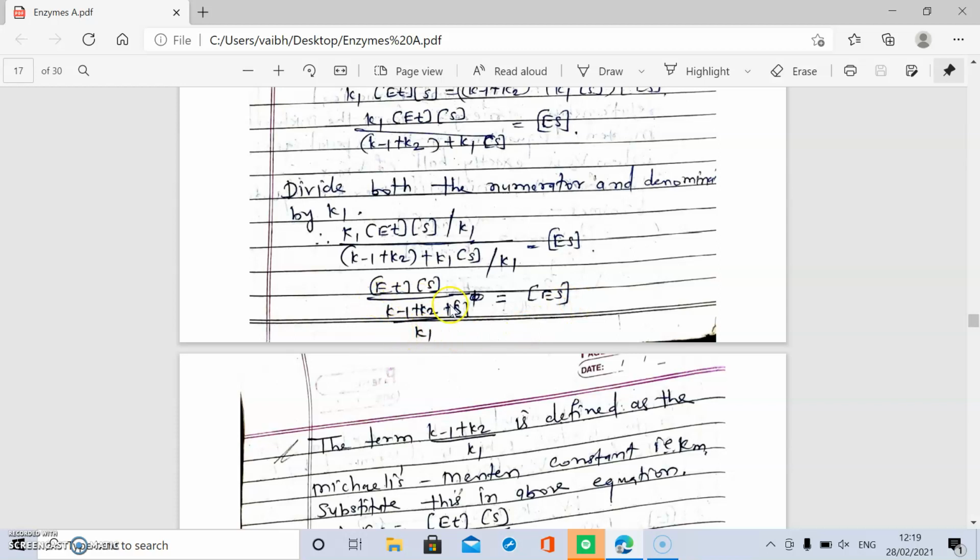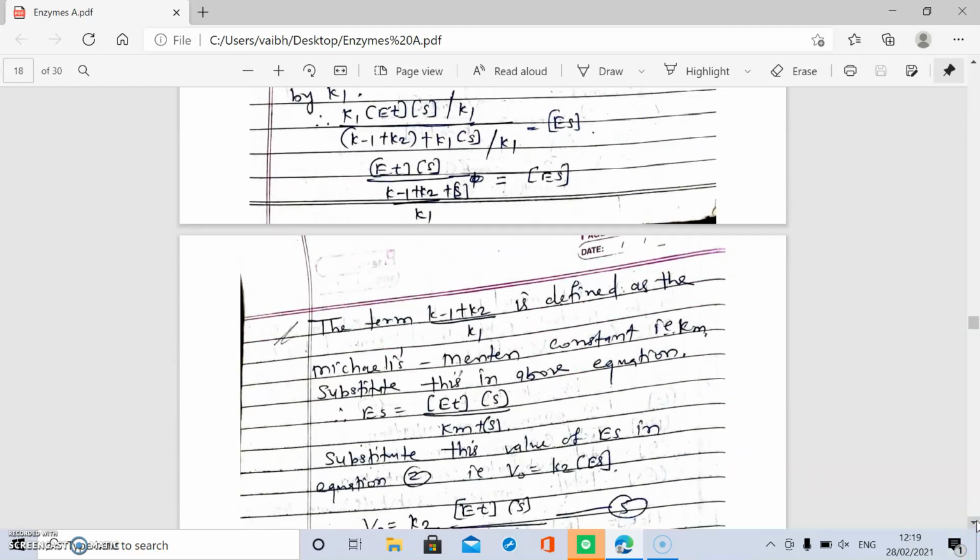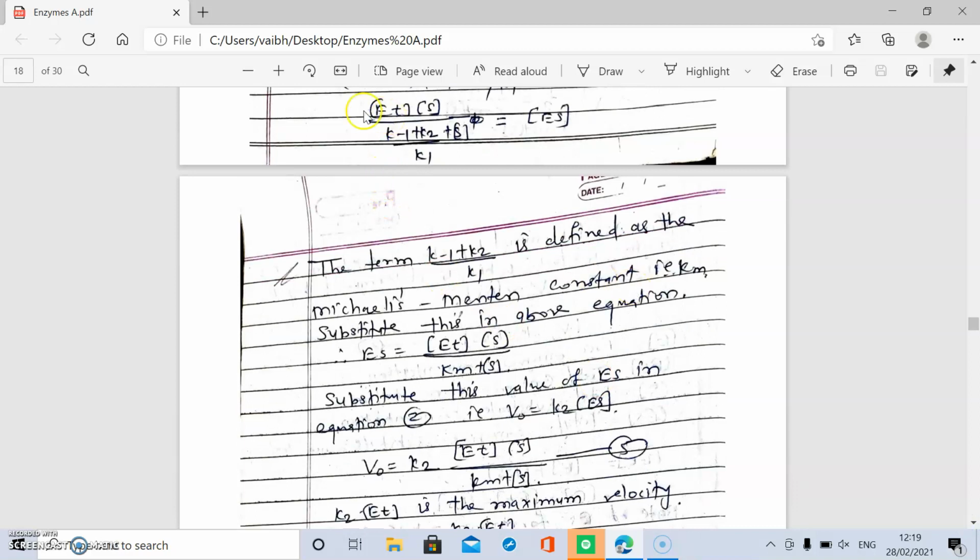And this K minus 1 plus K2 divided by K1 is defined as the Michaelis-Menten constant, and put the value as Km. Instead of this, put the value Km. Then the equation becomes ES is equal to ET into S divided by Km plus substrate concentration.